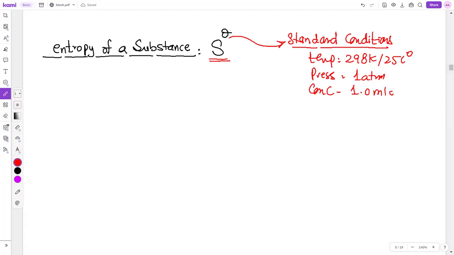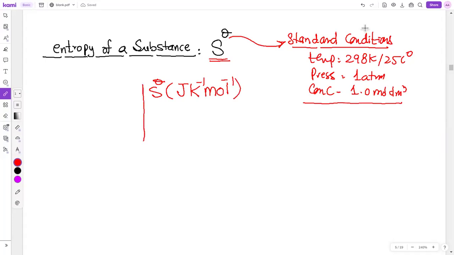So the entropy of a substance measured under standard conditions will be referred to as standard entropy. The entropy unit is joule per Kelvin per mole. What is the unit? Joule per Kelvin per mole is the unit of entropy.